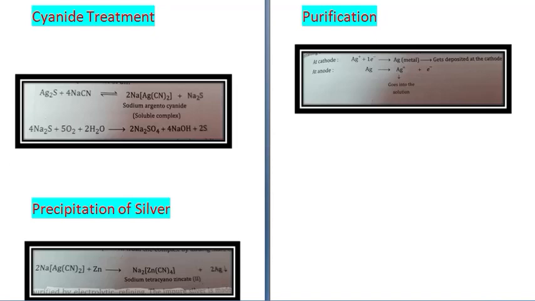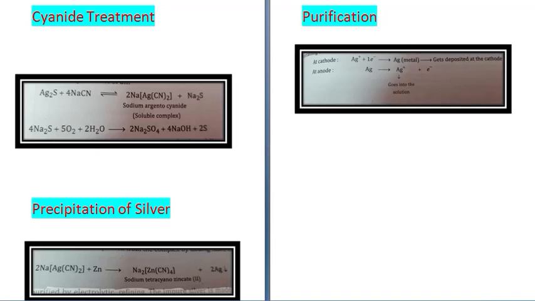Now at cathode, Ag+ plus 1 electron gives you silver metal which is deposited there, and at anode Ag gives you Ag+ plus electron, and this Ag+ goes into the solution. So this is the metallurgy of silver.